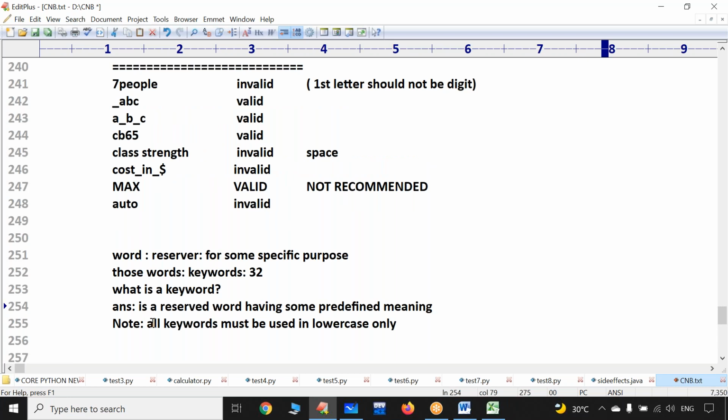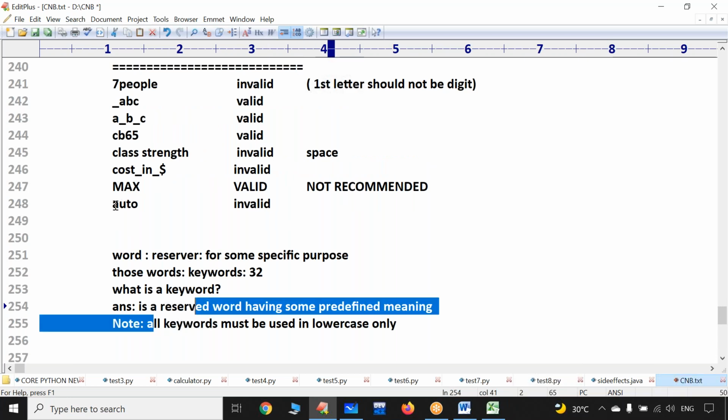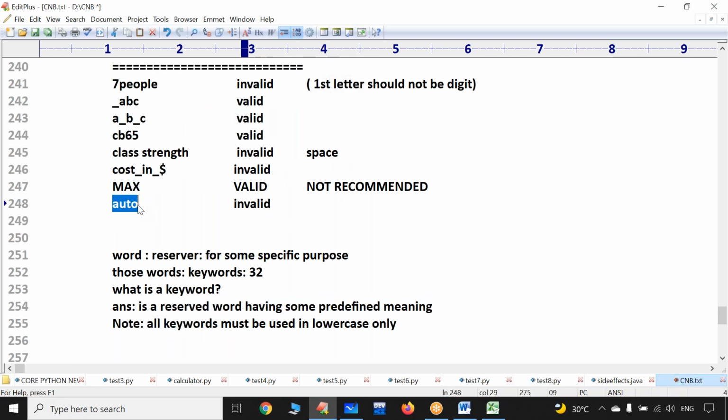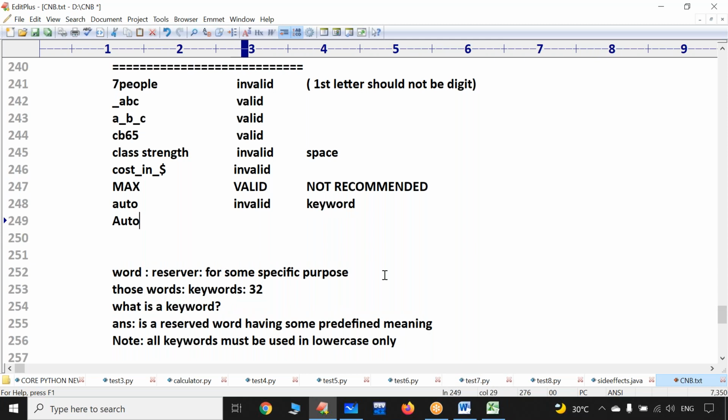Now, according to this point, auto is a word already reserved by the team who developed the C language. So now tell me, because of which reason it is invalid? Auto is a keyword. Now Auto, valid or invalid? Again I am asking. It's an interview question, competitive exam question also.